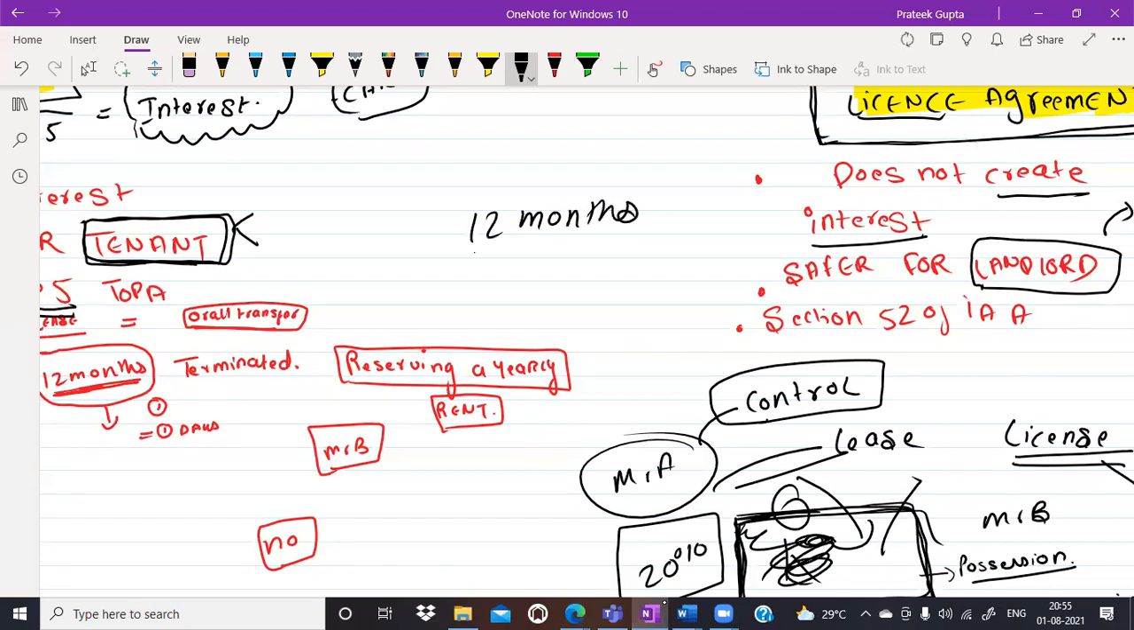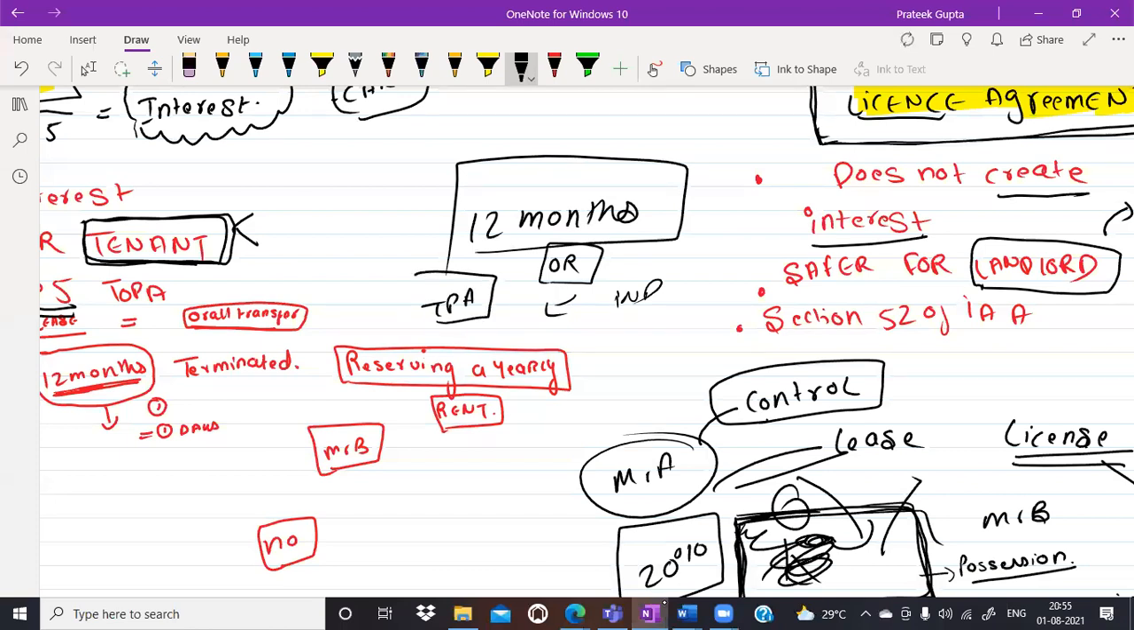Whether we have to register the lease deed, yes or no. You have to go through the provisions of the Indian Registration Act, the provisions of the TPA, one judgment, and the meaning of reserving. This is important. Sagar, could you please elaborate the meaning of reserving?